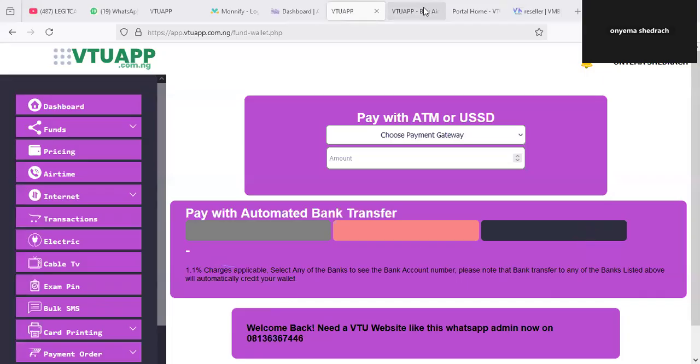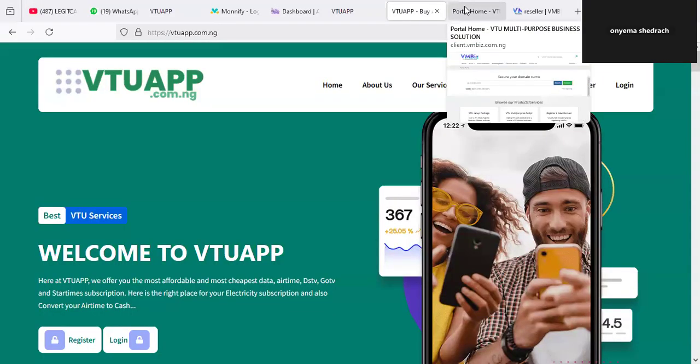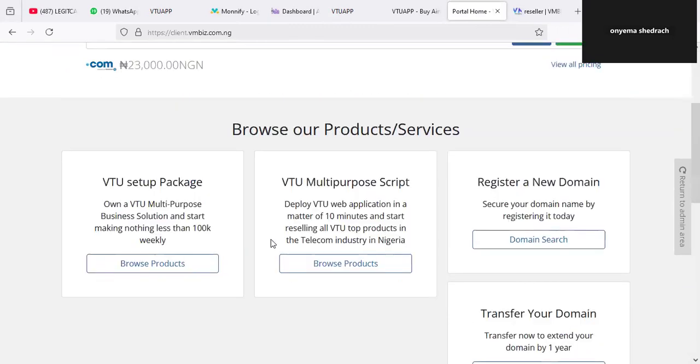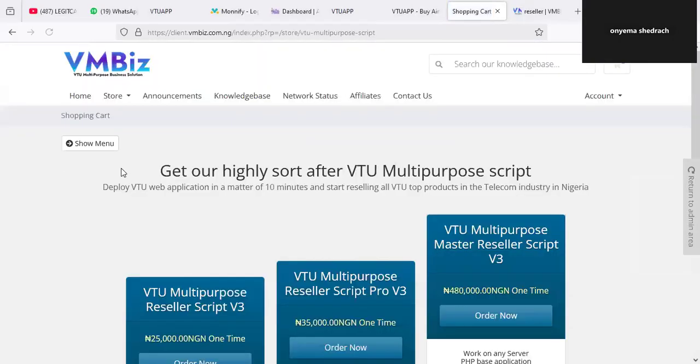Then you may ask yourself, okay, how do I get this solution? That's the question you may ask yourself. It's very simple. To get the solution, you simply go to the link in the description of this video or go to client.vmbees.com.ng. Once you are here, you will see another tab called V2 multipurpose script, right? When you click on this, you can browse the product to see the category. I'm going to give the link in the description of this video.